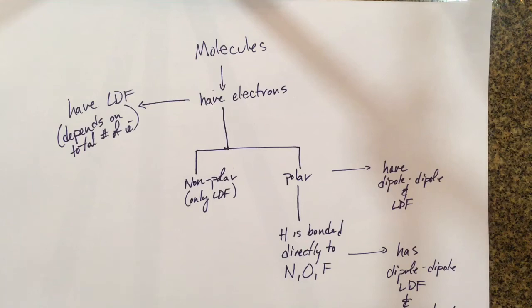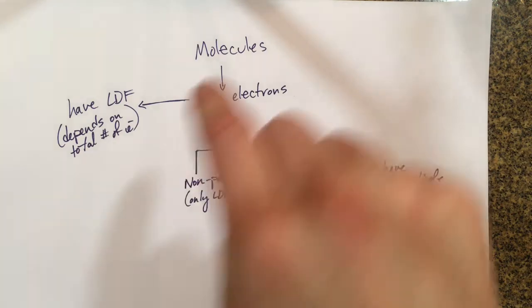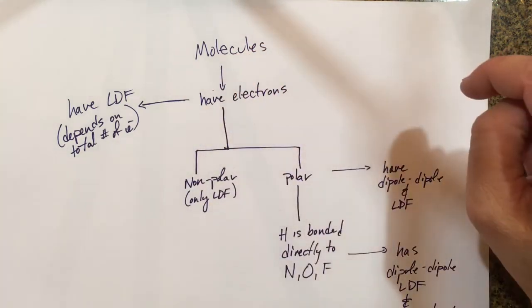In this brief video, we're going to try to show you how you can decide if a molecule has London dispersion force, dipole-dipole, and hydrogen bonding. Now, before you can apply this concept, you need to understand how to decide if a molecule is polar or nonpolar. There's another video that explains that.